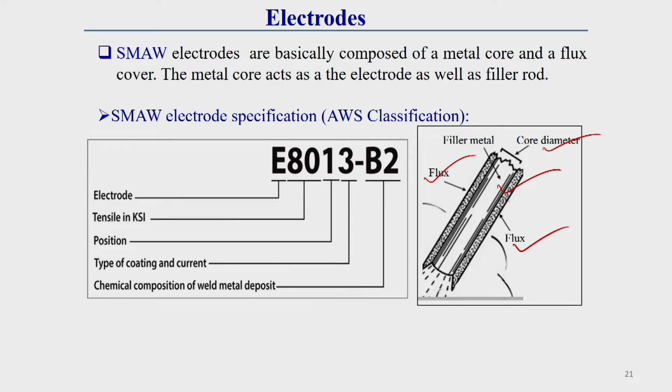So, in SMAW, this electrode is a consumable type. Here I am showing a simple electrode specification, that is, how to know the type of electrode used in the SMAW process.